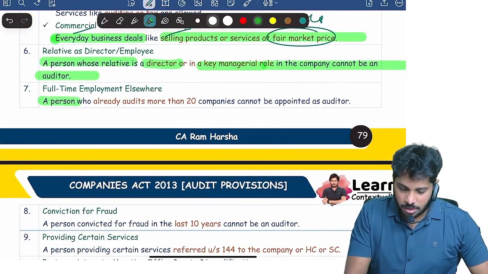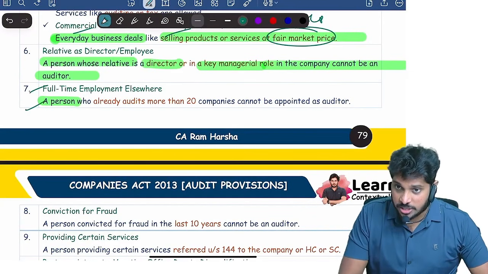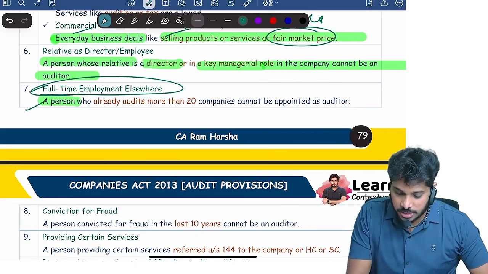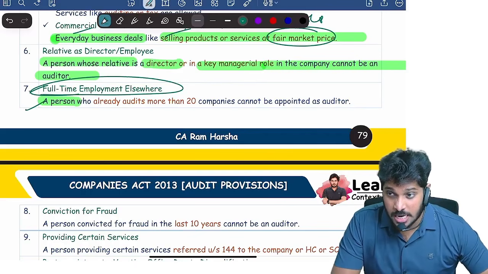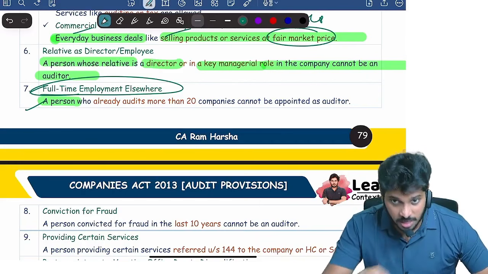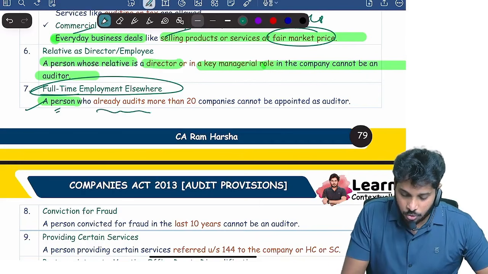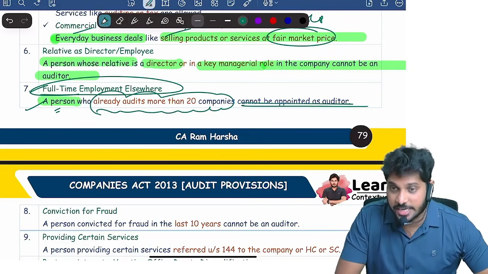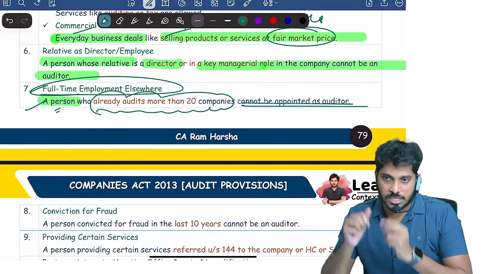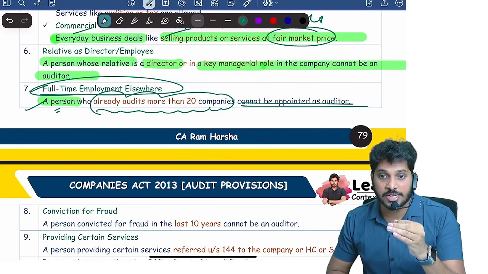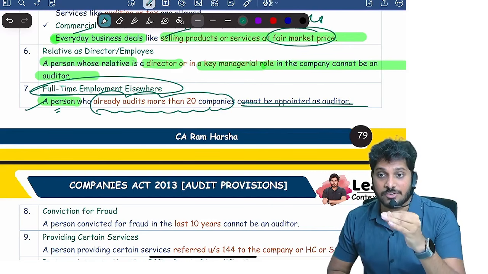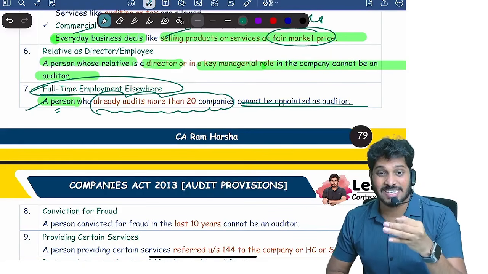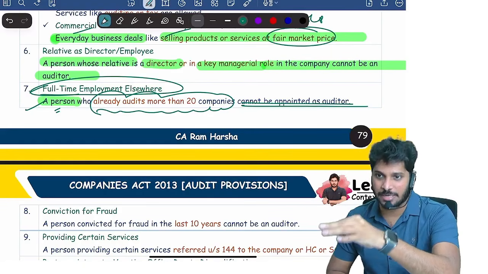Here 2 points are covered in the 7th point. A CA who is in full time employment cannot be appointed. Or a person who already audits more than 20 companies cannot be appointed as an auditor. Actually the provision is that a person cannot be appointed as an auditor if he is already an auditor for 20 companies. A person cannot audit more than 20 companies at a time.